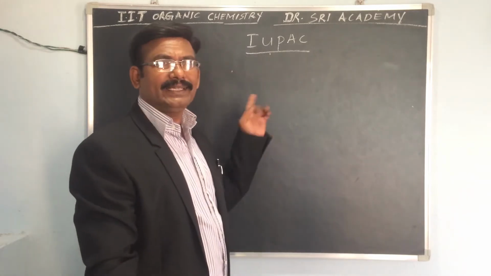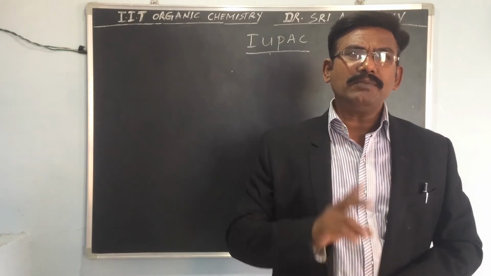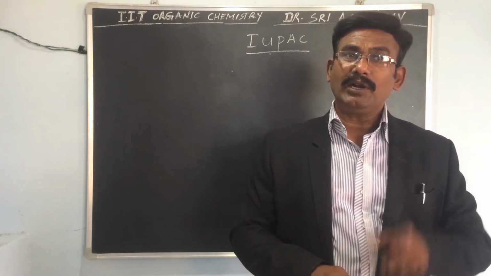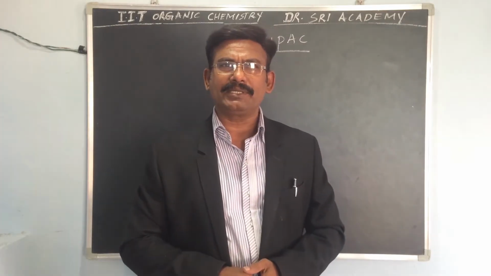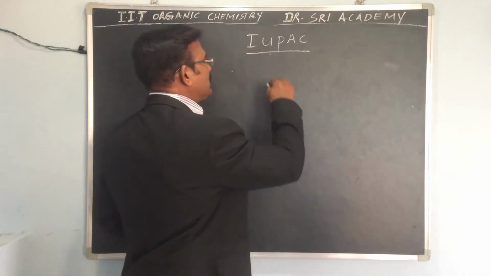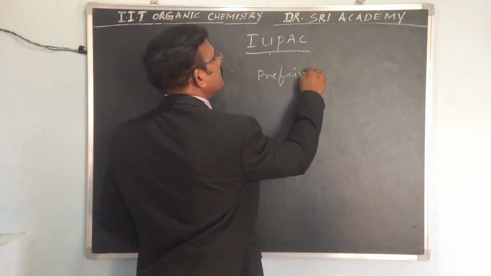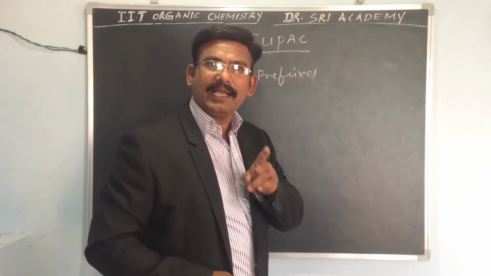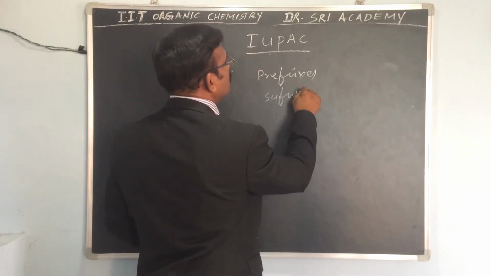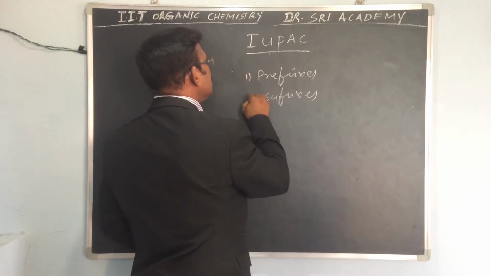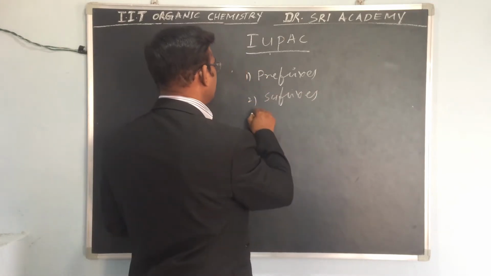Now in IUPAC namings, there are 3 words you must remember. They are very, very important. One is prefixes, the second is suffixes, and one more is infixes.